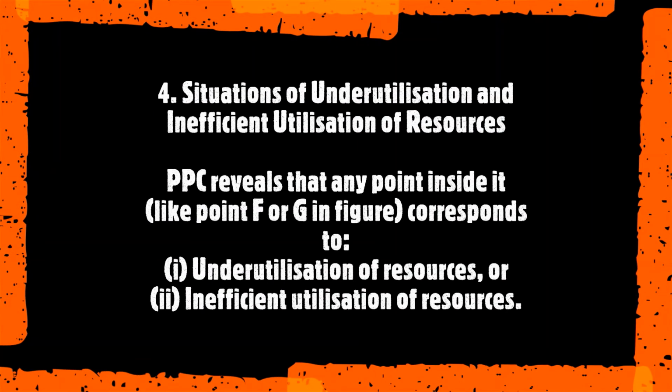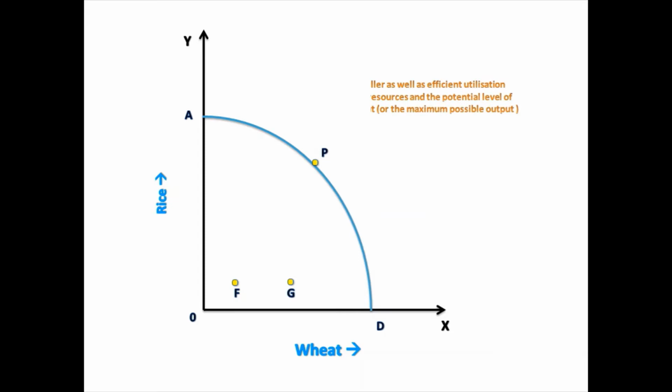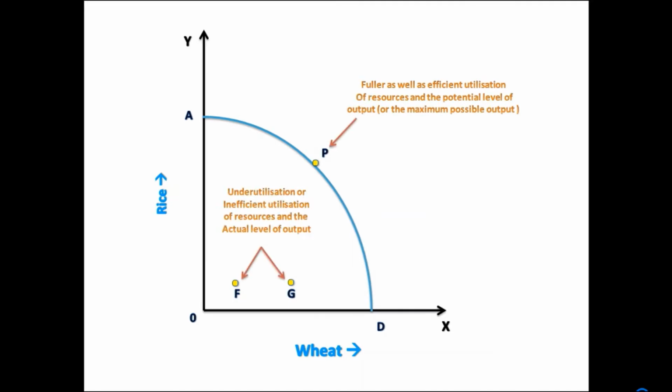Fourth, situation of underutilization and inefficient utilization of resources. PPC reveals that any point inside it, like point F or point G in the figure, corresponds to underutilization of resources or inefficient utilization of resources.